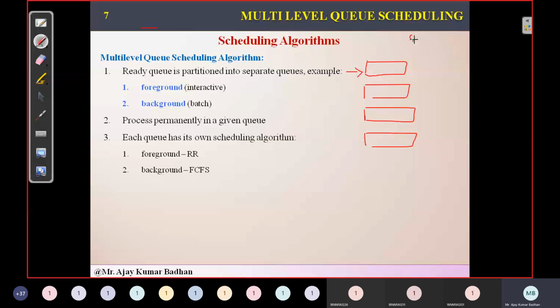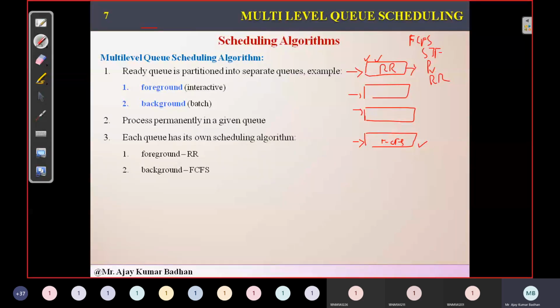How many have we discussed now? We have discussed FCFS, SJF, then priority, round robin. Now every queue will have one particular scheduling algorithm. The top one will have the highest priority and the last one will have the lowest priority. Since it is the lowest priority, here we apply FCFS, because FCFS is the lowest. And the top priority is this, so this will have the highest priority. So here we will have something called round robin.